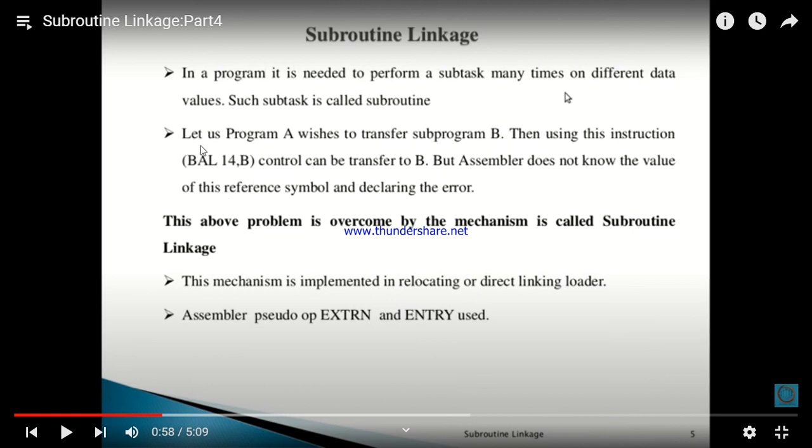Here you can see the BAL 14, B instruction is used to transfer control. Here BAL stands for branch and link. The value of the next instruction in program A is stored in register 14. What is that? The value of the next instruction in program A.